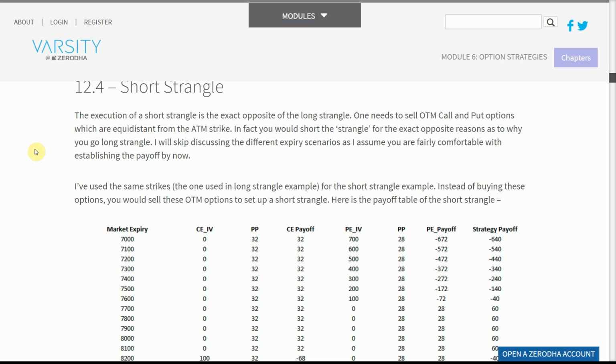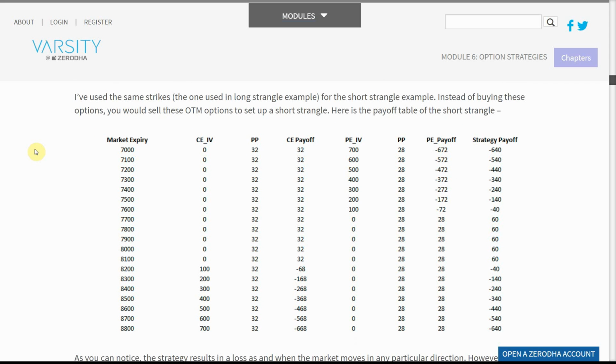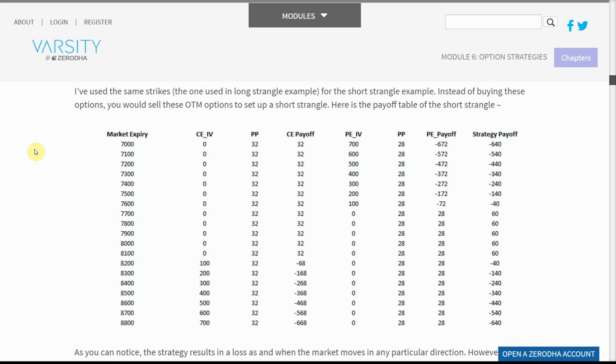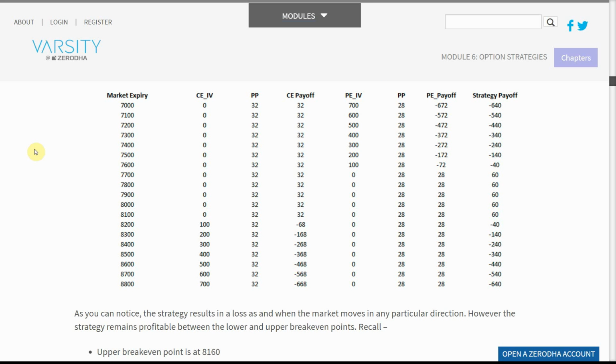I've used the same strikes, the ones used in the long strangle example, for the short strangle example. Instead of buying these options, you would sell these OTM options to set up a short strangle. Here is the payoff table of the short strangle. As you can notice, the strategy results in a loss as and when the market moves in any particular direction. However, the strategy remains profitable between the lower and upper break-even points.